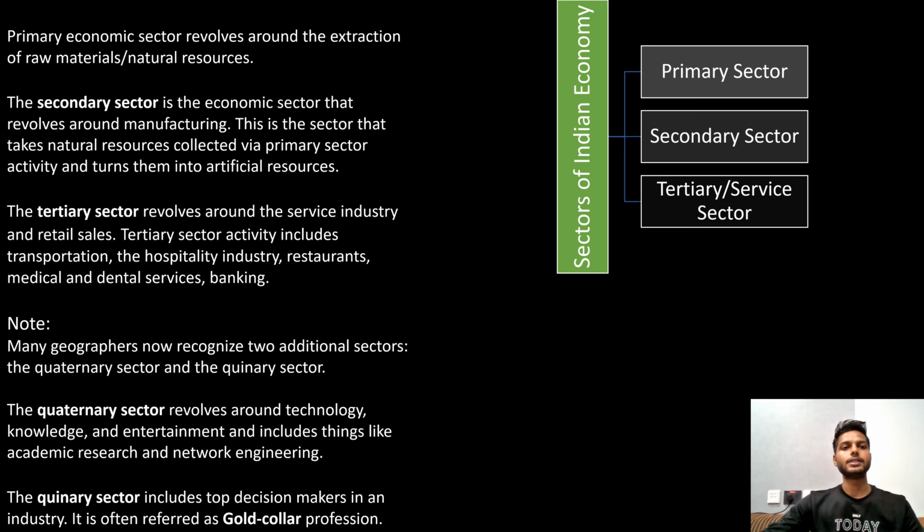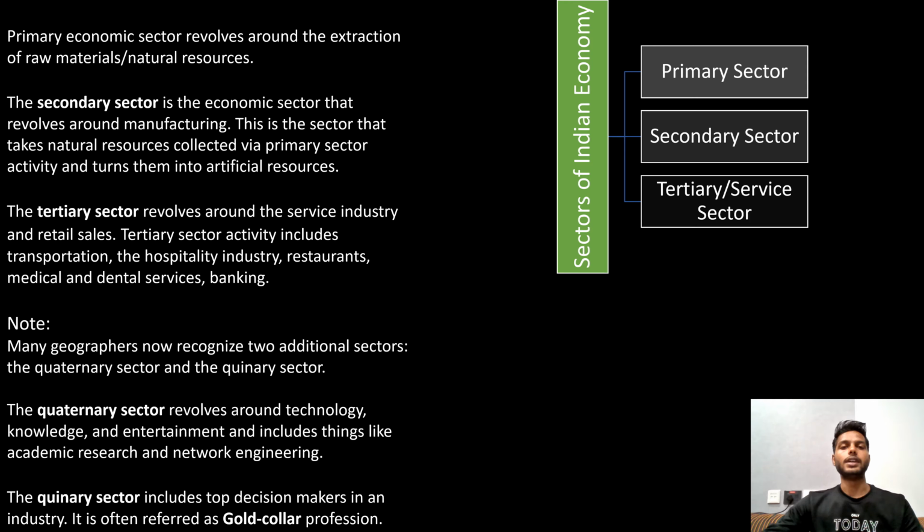This is the sector that takes the natural resources collected by primary sector activities and turns them into artificial resources. The tertiary sector revolves around the service industry and retail sales. Tertiary sector activities include transportation, the hospitality industry, restaurants, medical and dental services, banking, etc.